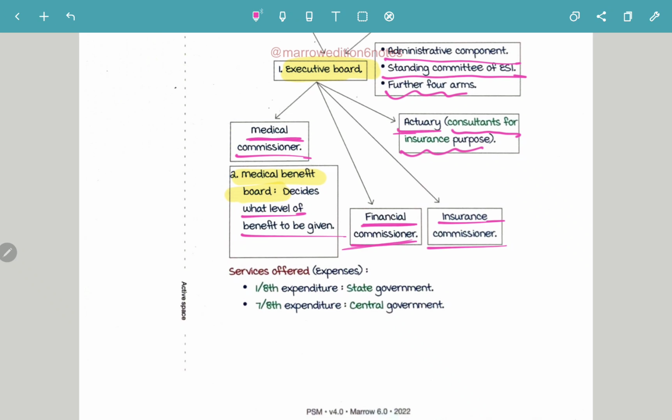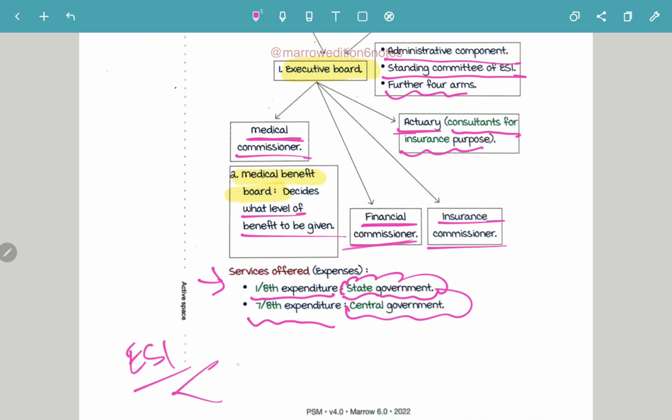Now the services offered. 1/8 of the expenditure is going to be by the state government, and 7/8 of the expenditure is going to be by the central government. Very important: the services offered under ESI are shared by both the state and the central government.